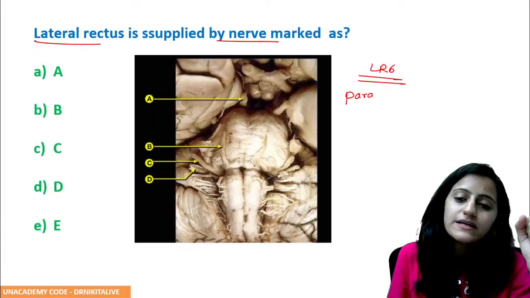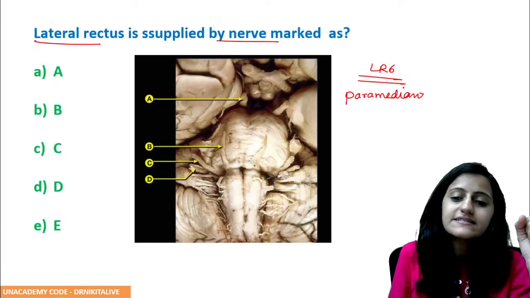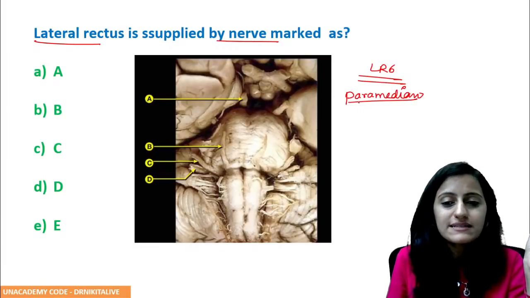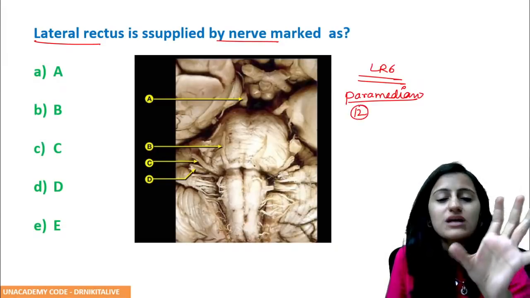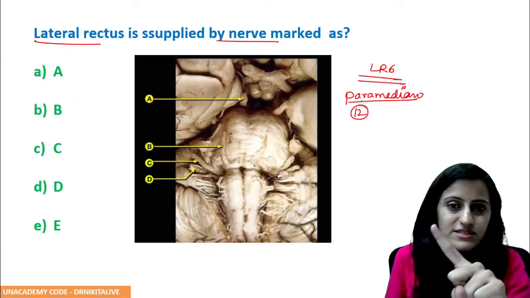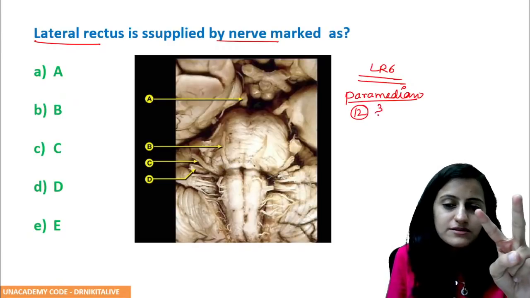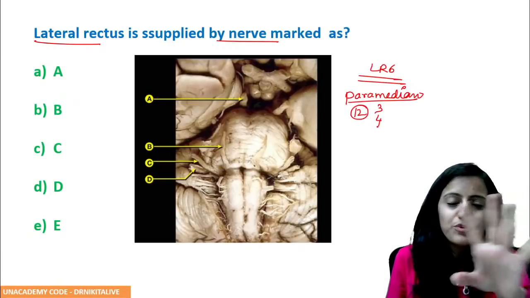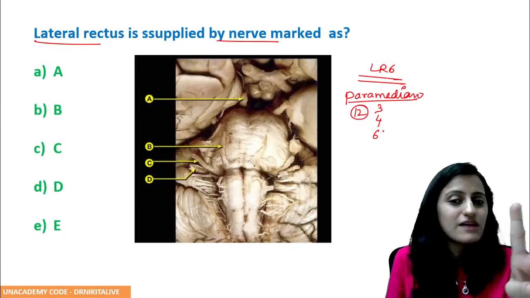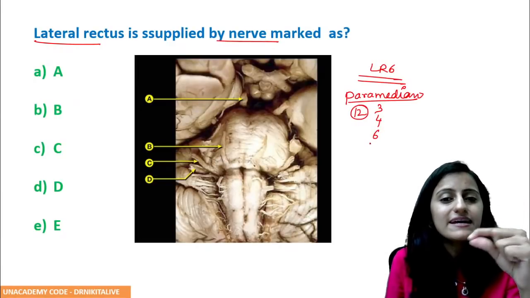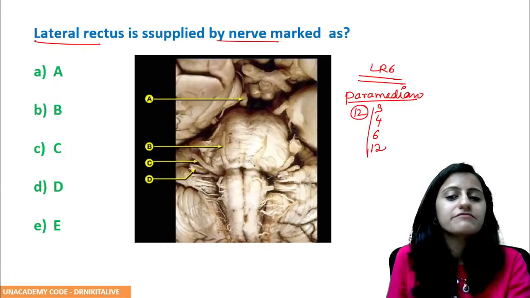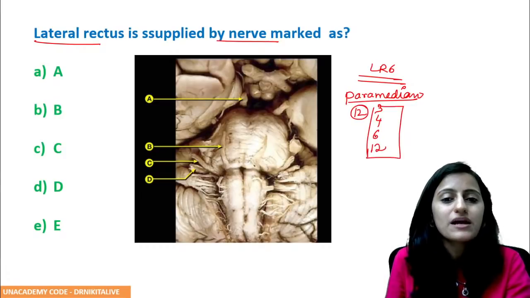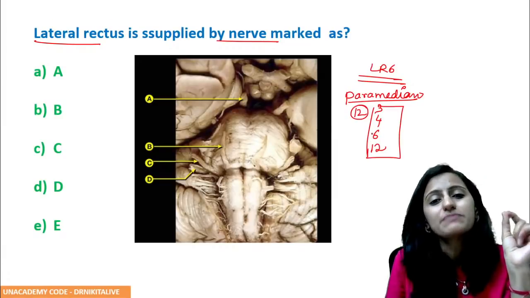Very, very important. Which are the cranial nerves arising from the medial aspect of the brain stem? In whichever number's table you have 12 coming, right? 3 4s are 12, 4 3s are 12. So 3 and 4, 5 does not have 12, 6 has 12 in the table, 7, 8, 9, 10 do not, 11 does not, 12 does. So 3, 4, 6, 12 are the nerves which arise medially.